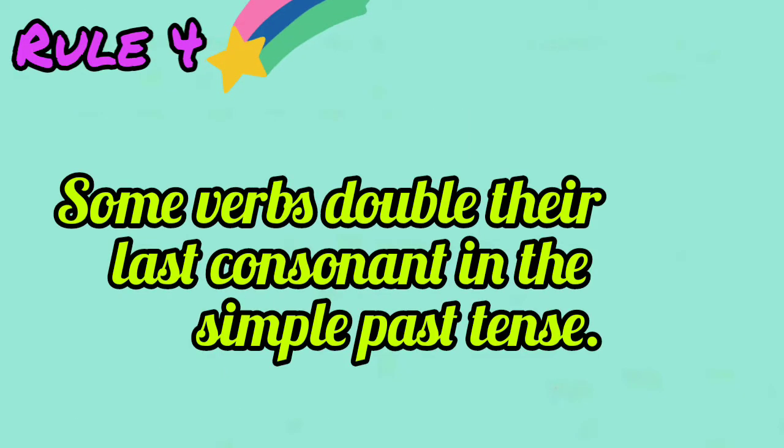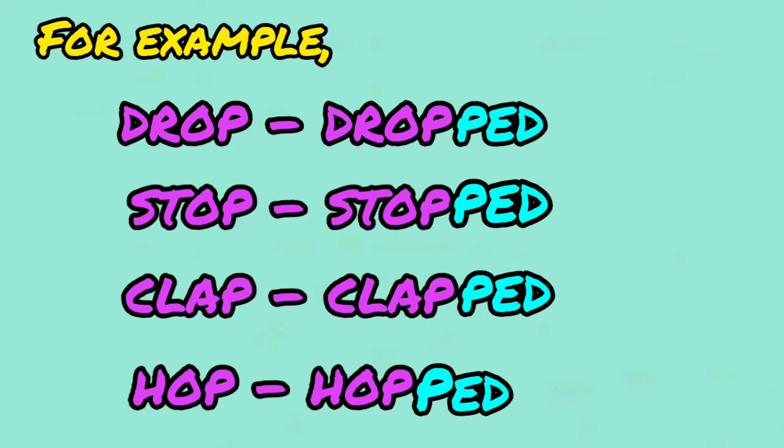Some verbs double their last consonant in the simple past tense. For example, drop, dropped, stop, stopped, clap, clapped, hope, hoped.